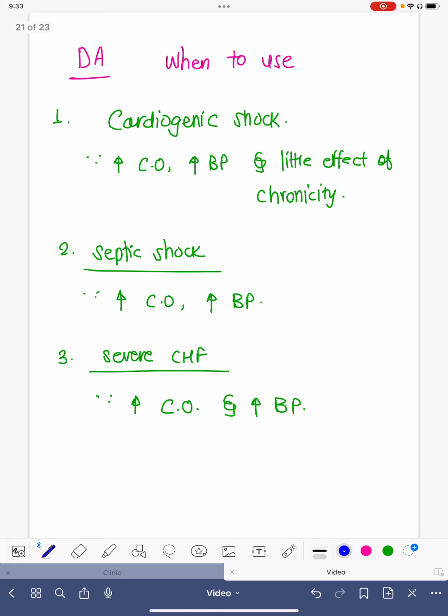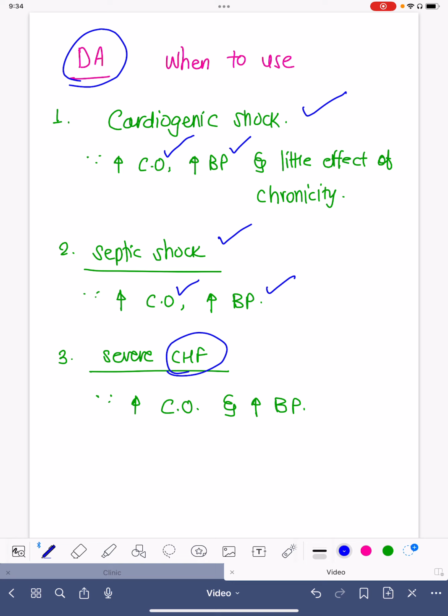So dopamine is used for cardiogenic shock because in cardiogenic shock there can be reduced contractility of the heart and there can be hypotension. So to increase the cardiac output, so that all the body parts like liver, brain, muscles, kidneys, everyone should get a good blood flow. Dopamine can be used to increase the force of contraction, to increase the cardiac output, and to sustain the blood pressure. As it has little effect on chronotropy, especially at low to moderate doses, it can definitely be used for septic shock to increase the cardiac output and to maintain the blood pressure,